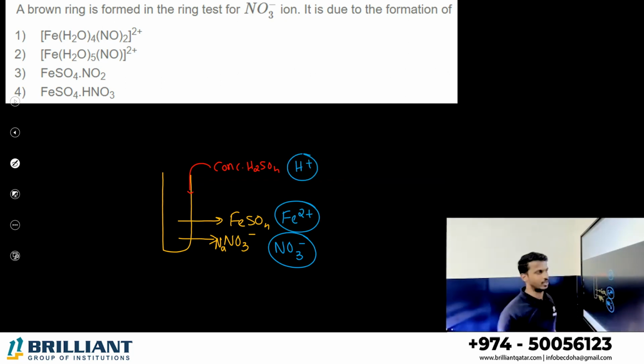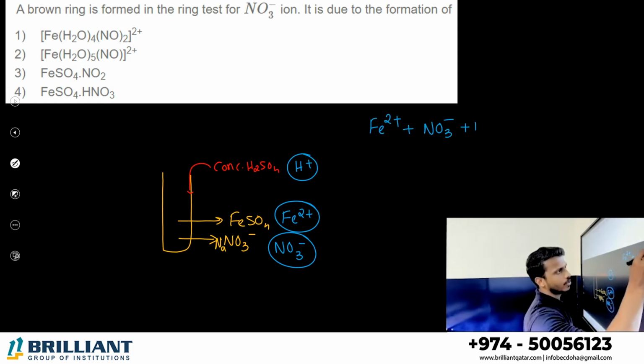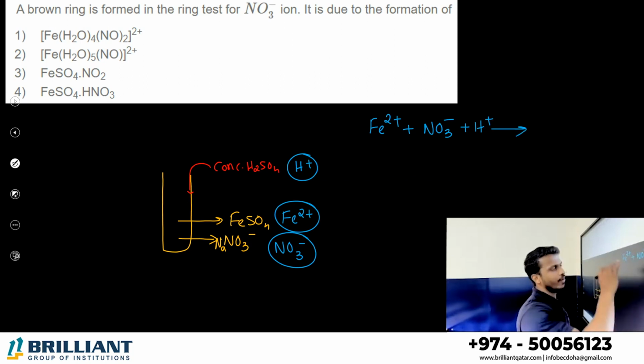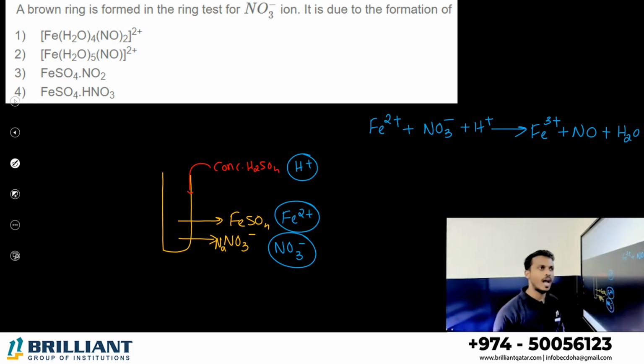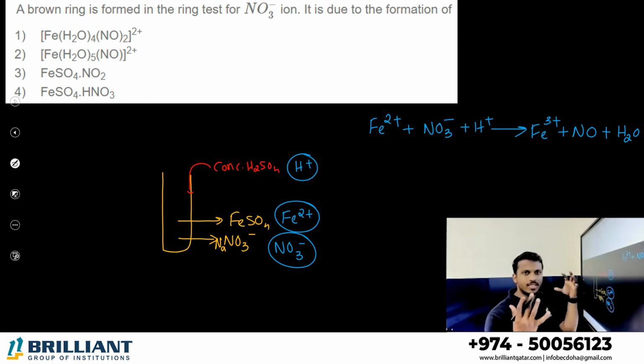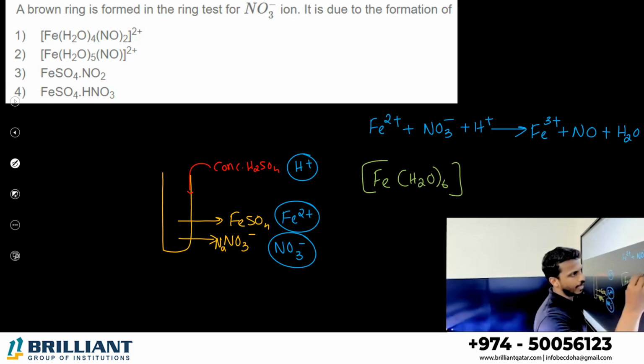Now let me write the reaction. This Fe2+ ion reacts with the nitrate ion in presence of the acid. Fe2+ is converted into Fe3+, nitrate is converted into nitrogen oxide, and H+ is converted to H2O. After that, in the mixture itself, iron will combine with 6 water molecules. So it will form [Fe(H2O)6]2+.